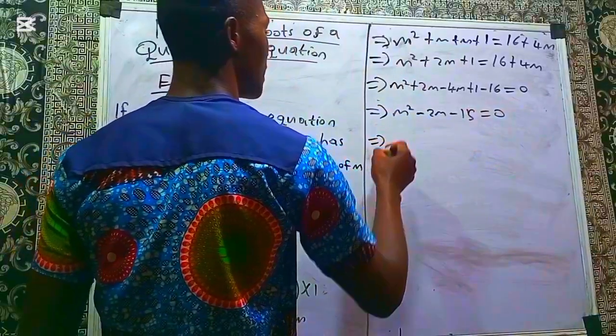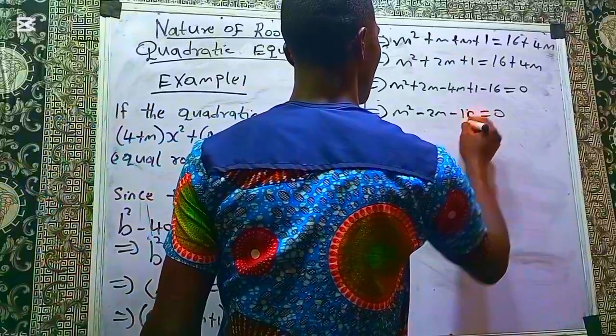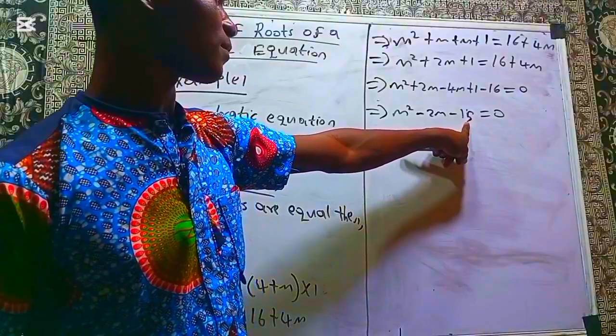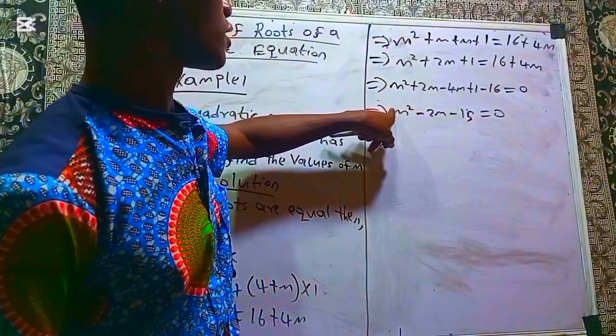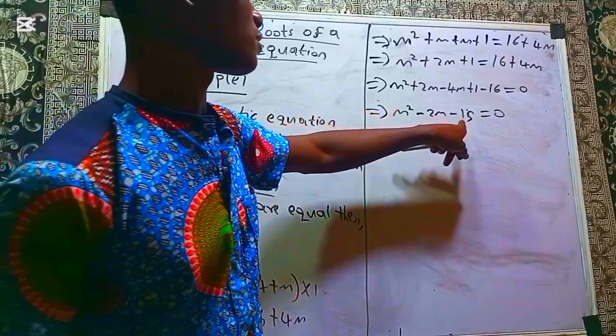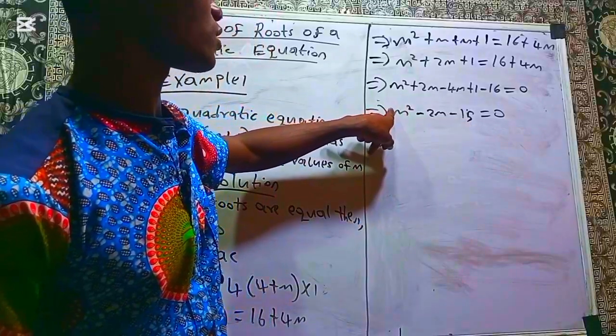So this implies, let's factorize it. What's the constant here? Negative 15. The coefficient of the highest power of m here is 1.